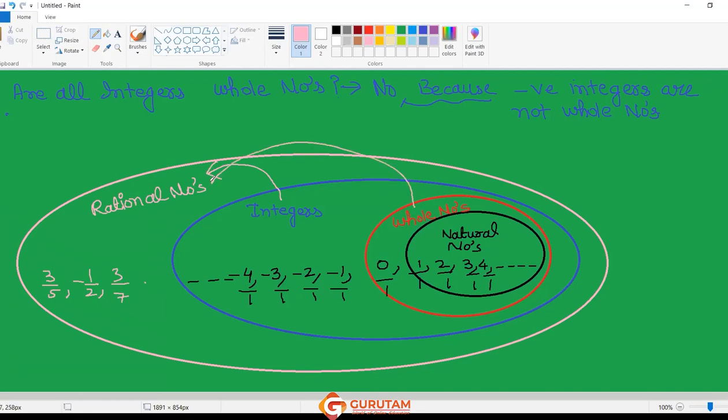So I can say that all integers are rational numbers. All whole numbers are also rational numbers. All natural numbers are also rational numbers. But the converse is not true. All rational numbers are not natural numbers. Can you give me an example? Which rational number is not a natural number?